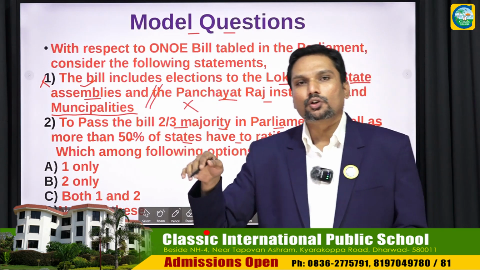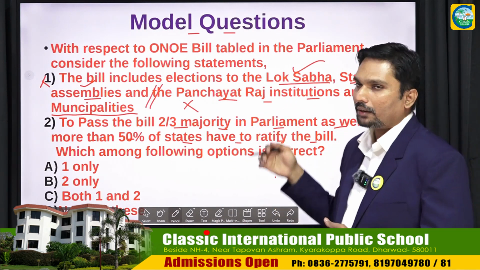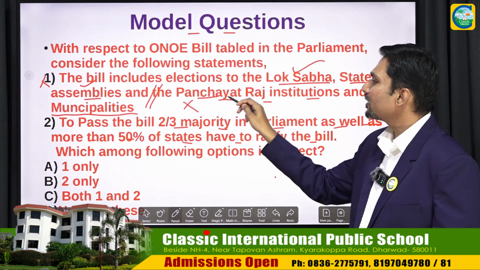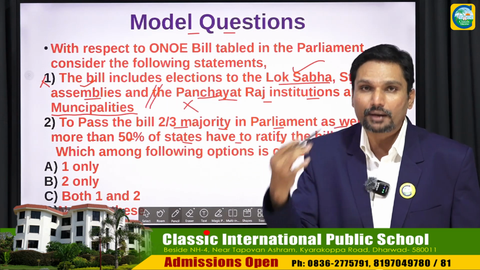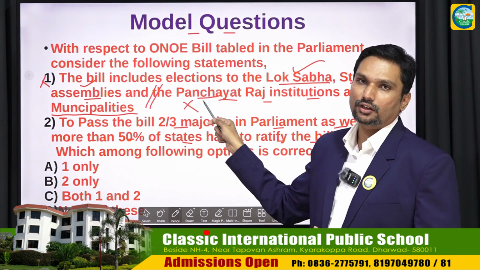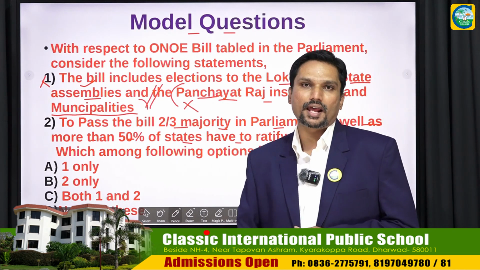The Ramnath Kovind committee, which was formed to study simultaneous elections, had actually recommended the inclusion of Panchayat Raj institutions as well as municipalities. But the bill tabled in the Lok Sabha does not include Panchayat Raj institutions and municipalities.